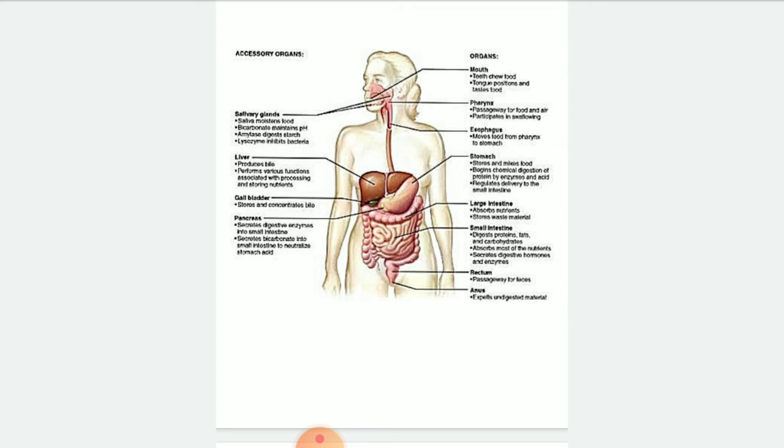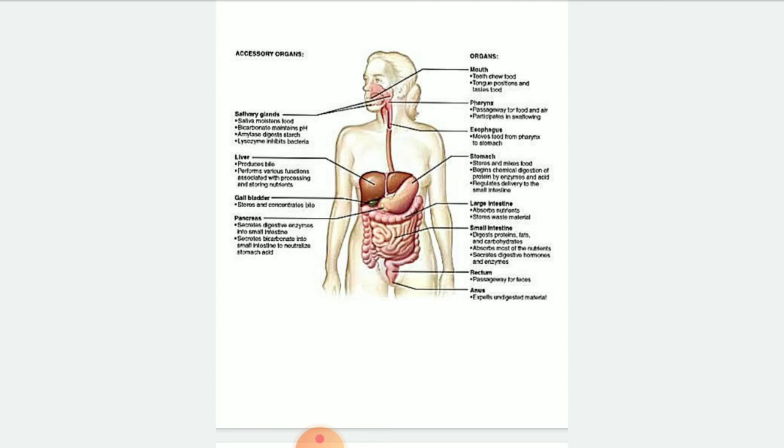Okay. Then the small intestine is also an organ. It will be responsible for the digestion purpose, especially protein, carbohydrate and other materials. Rectum is basically a part of the large intestine. Anus will be the excretory portion. Then children, the liver consists of bile pigment, which will be responsible for the decomposition of fatty substances. Okay, children.